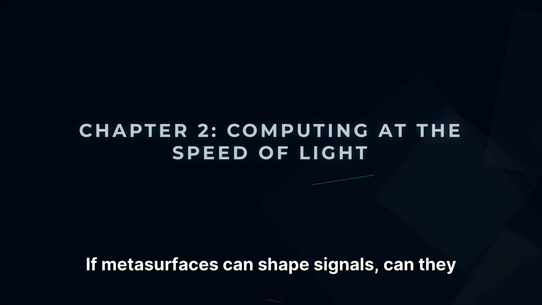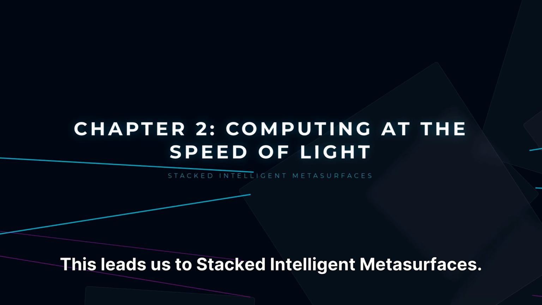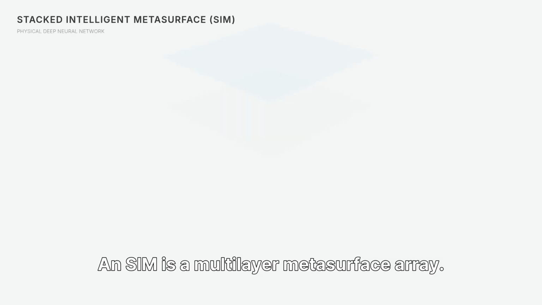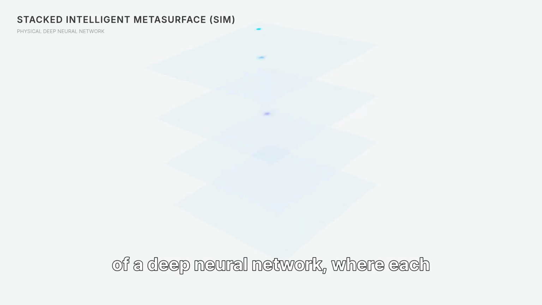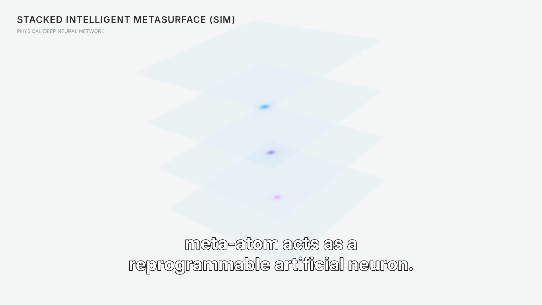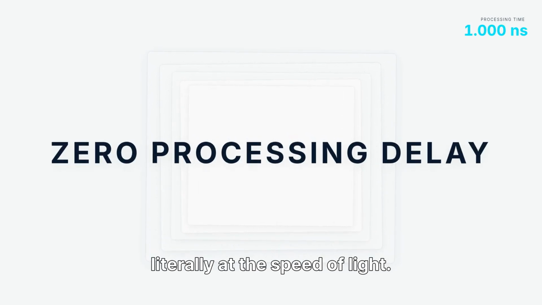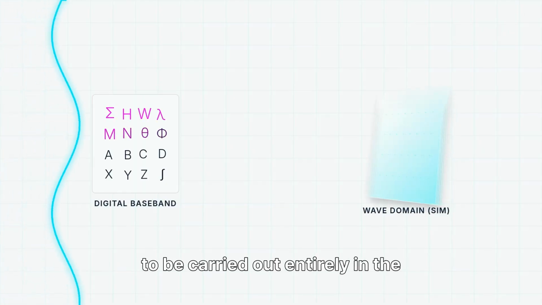If metasurfaces can shape signals, can they also process the information within them? This leads us to stacked intelligent metasurfaces. A SIM is a multi-layer metasurface array. Think of it as a physical realization of a deep neural network, where each meta-atom acts as a reprogrammable artificial neuron. Because processing happens as the electromagnetic wave propagates through the physical layers, computation occurs literally at the speed of light. This allows for MIMO pre-coding and combining to be carried out entirely in the wave domain.